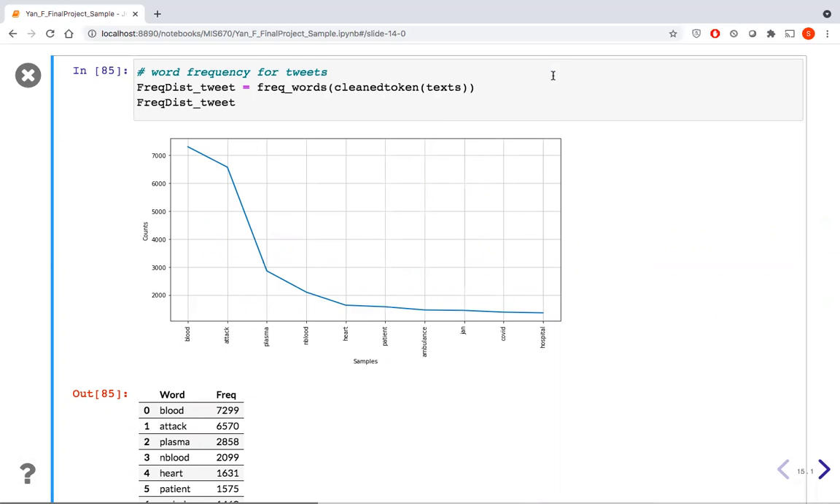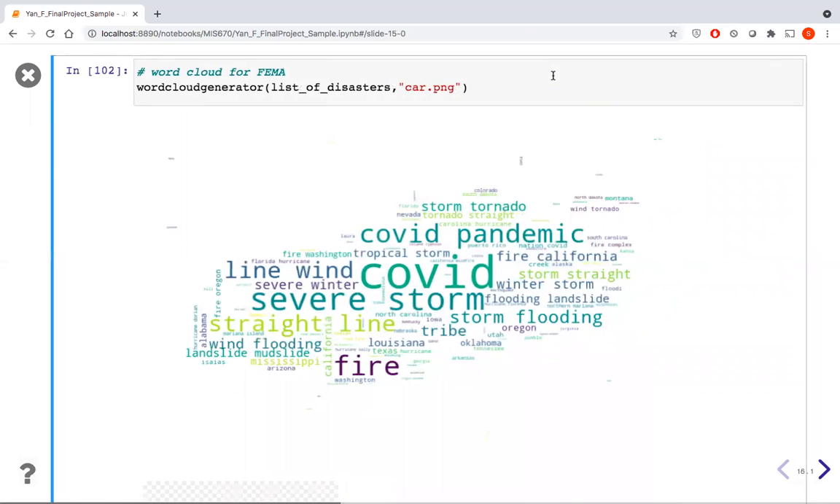It is discovered that blood is the most frequent word, followed by words such as attack, heart, ambulance, COVID, and hospital. The same descriptive analysis, including word cloud and word frequency, was also conducted on FEMA data.